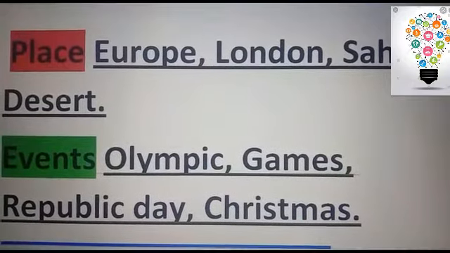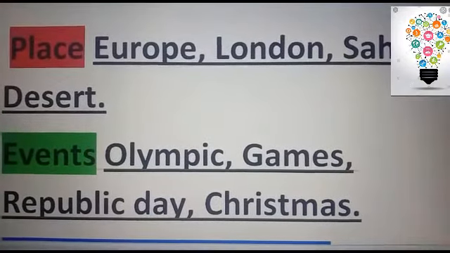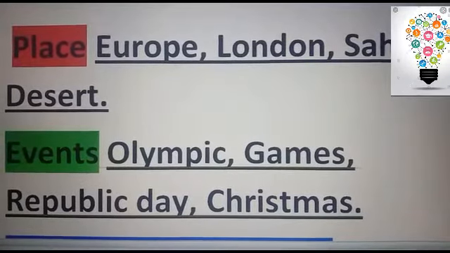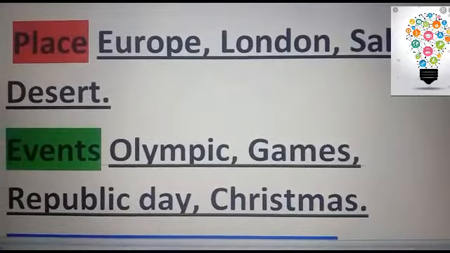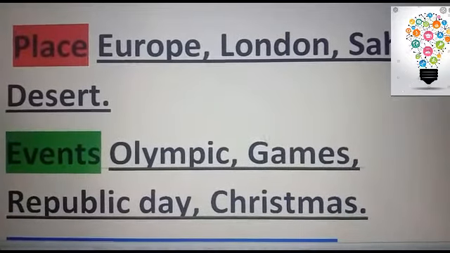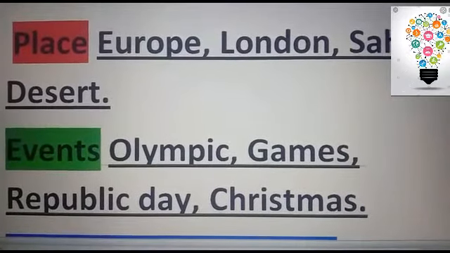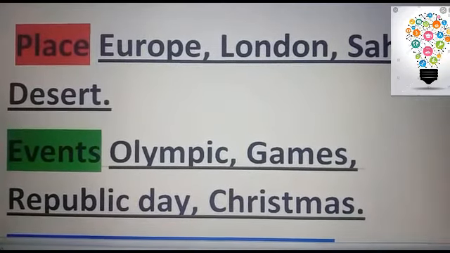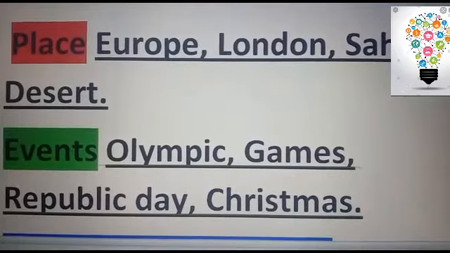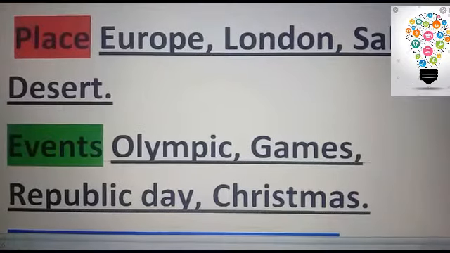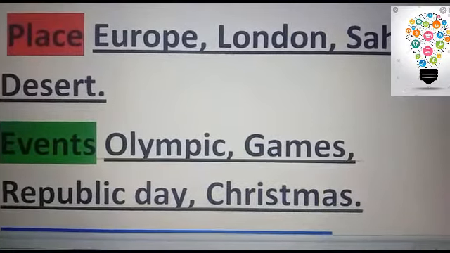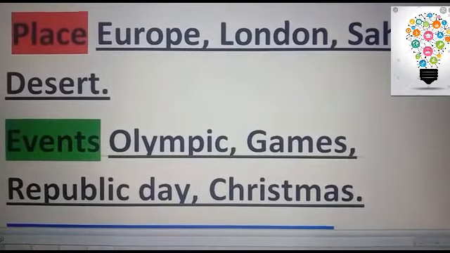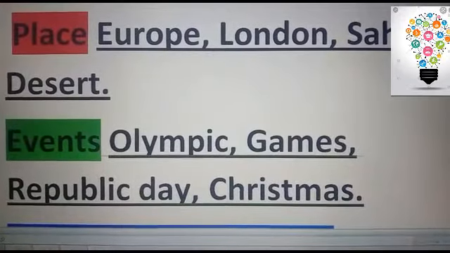Okay, what is a common noun? But if I specify the event, that yes, I'm going to the Olympic Games, that will be the specific name of an event. So it will again become a proper noun. That's right: Olympic Games, Republic Day, or Christmas. If I say I have an event to attend, again the same thing. Then I am going to a Christmas party or a birthday party, or I just have to specify a name, a particular thing. So again, Christmas here would be an event, and again it would categorize into the proper noun.